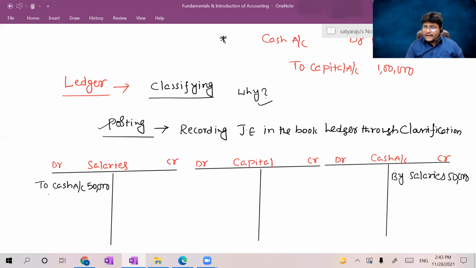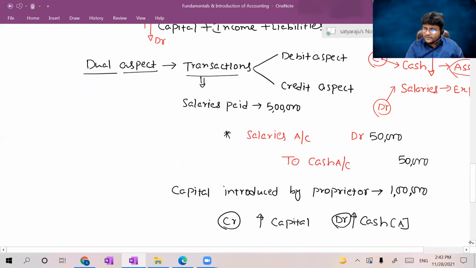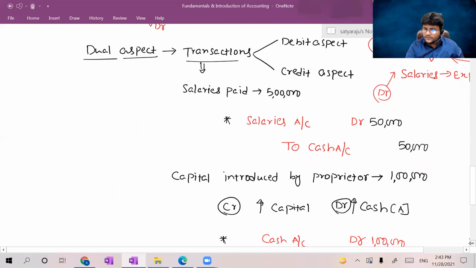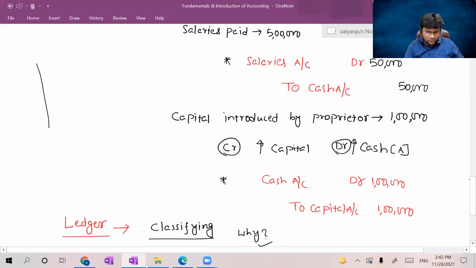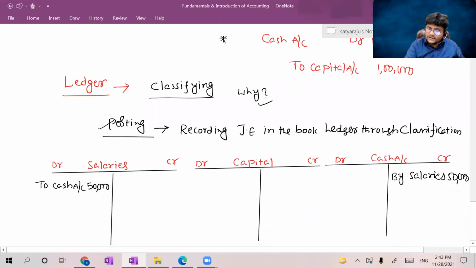So now, another entry, let us try to post another journal entry. What is the journal entry, guys? Just a second. The journal entry was cash to capital. So cash account debit to capital account. How much cash was introduced? 5 lakhs, right? Sorry, 1 lakh. Under cash to capital, if you go to the capital account, capital was created. That's why under the credit side, you have to write "by cash", which was 1 lakh.